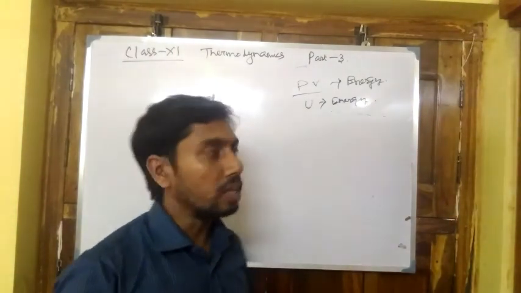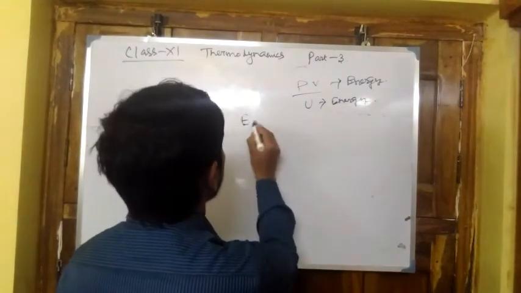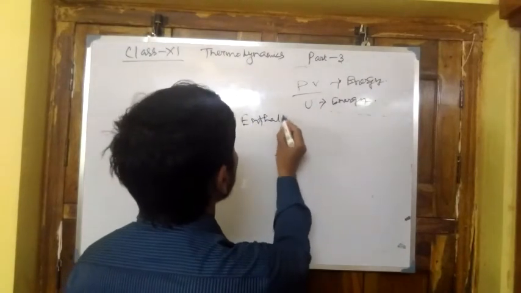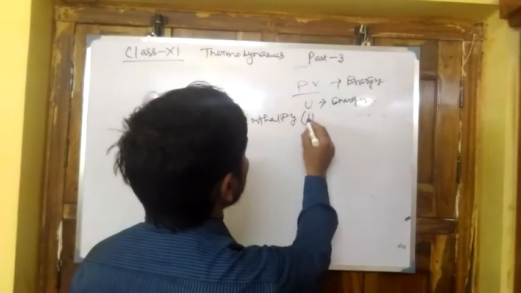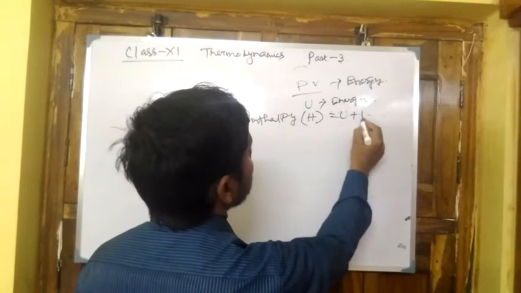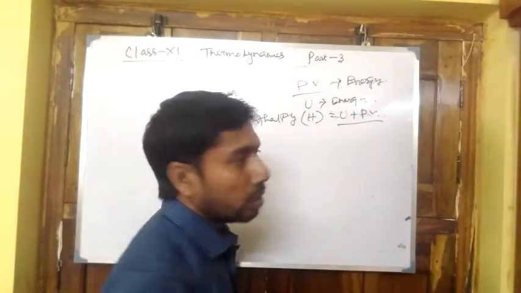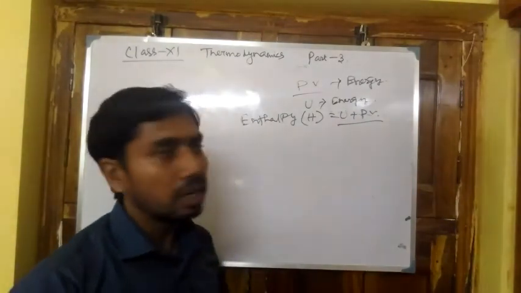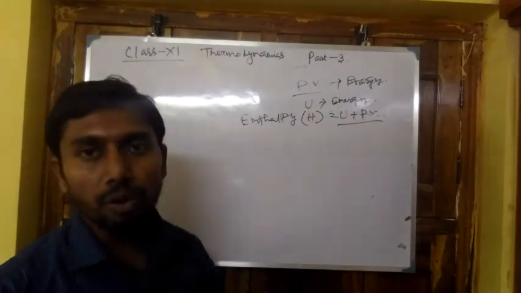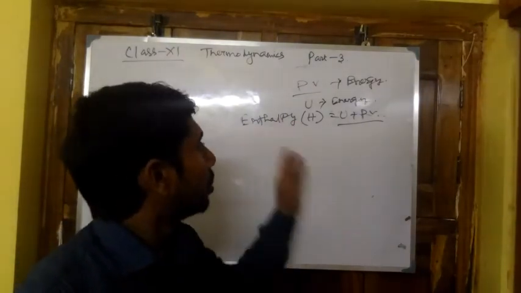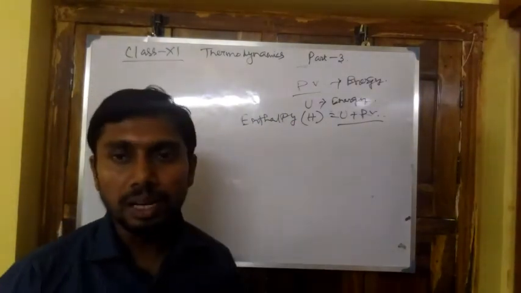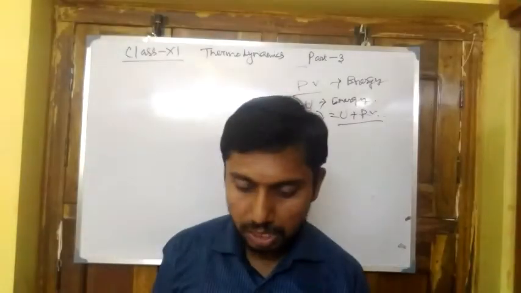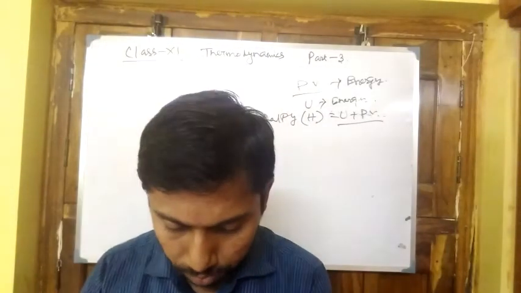Now H, that is enthalpy, H equals U plus PV. So it is the summation of internal energy plus the pressure-volume work. So enthalpy is represented as H equals U plus PV.